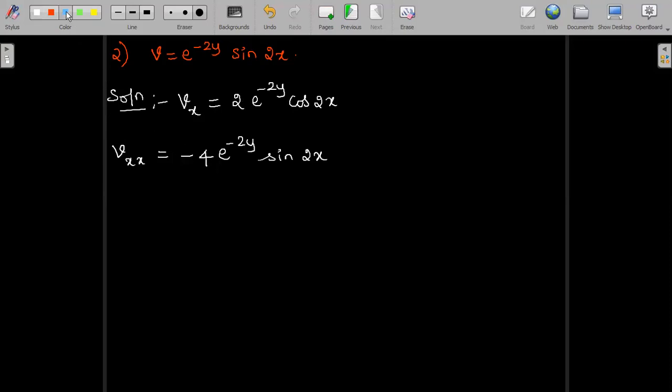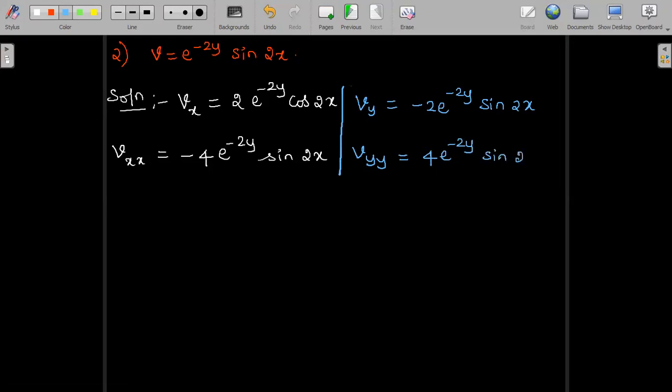Now we'll move ahead to find out, along the same lines, vy and vyy. So let us find out vy first. With respect to y, sine 2x is a constant. Differentiation of e power minus 2y is minus 2 e power minus 2y, keeping sine 2x as it is. Similarly, once again, when I differentiate with respect to y, it is 4 into e power minus 2y into sine 2x. Sine 2x is a constant in both the cases. We keep them as it is.